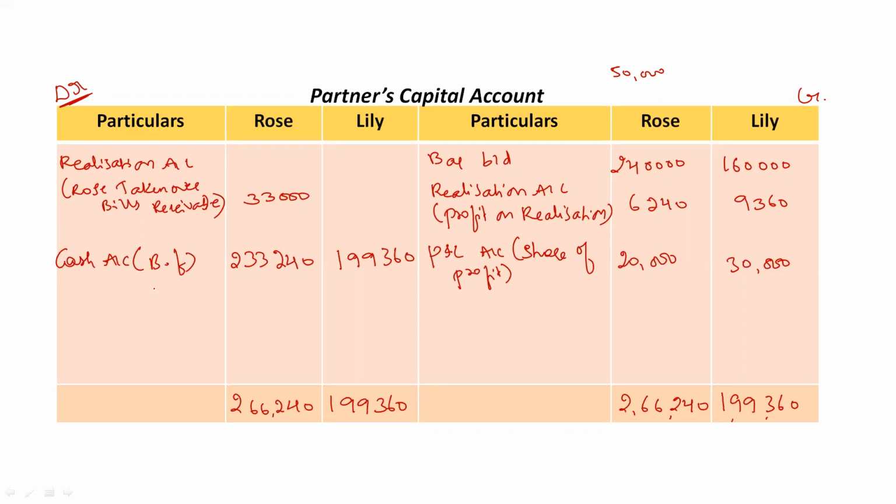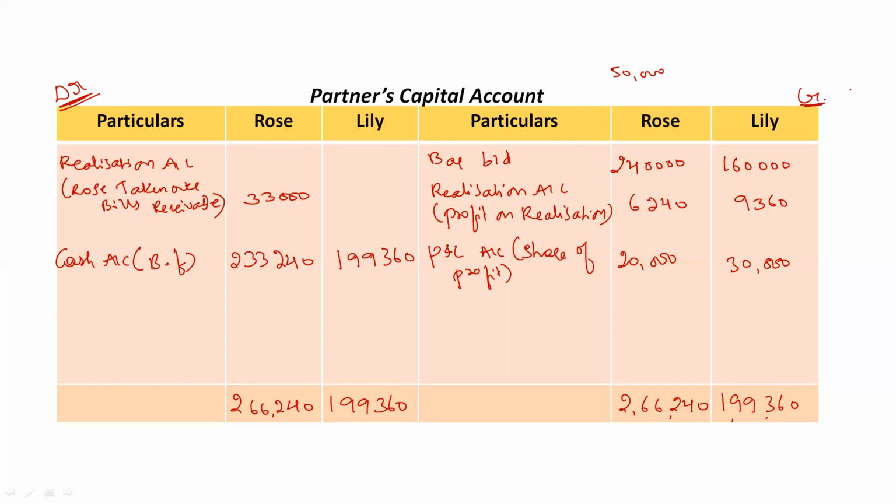So basically what we did in partners capital account, first of all we started with capital, right? Then after that you should check for goodwill, but in dissolution chapter there will be no goodwill. Then third thing is to check whether we have realization profit or loss. If loss is given, take it on the debit side. If profit is given, take it on the credit side.